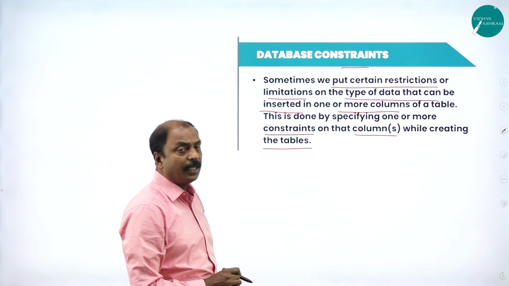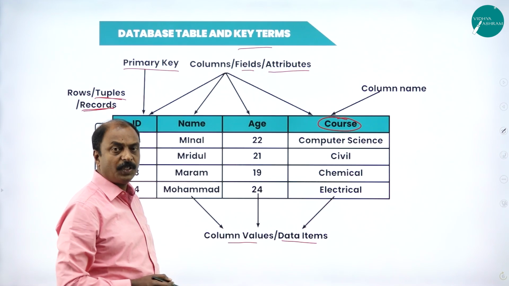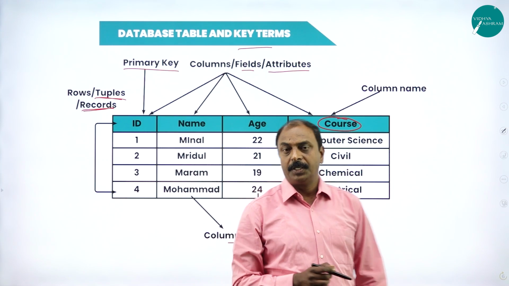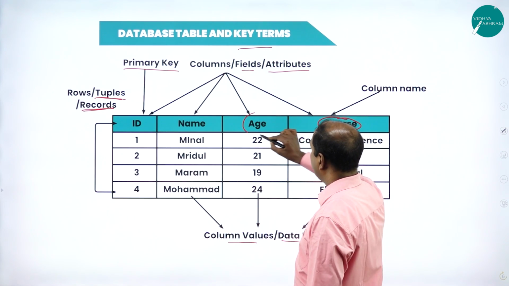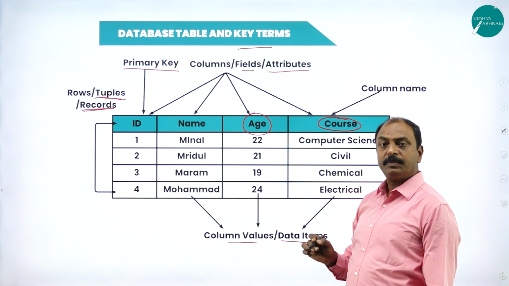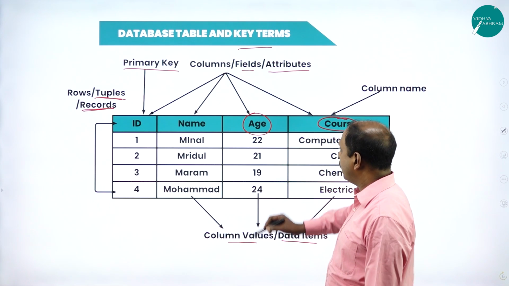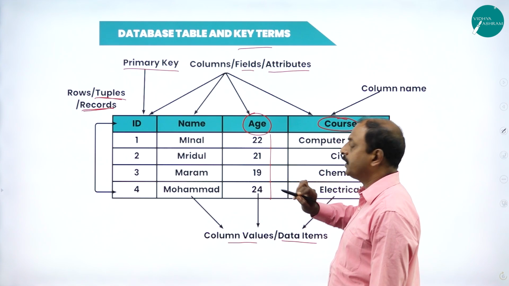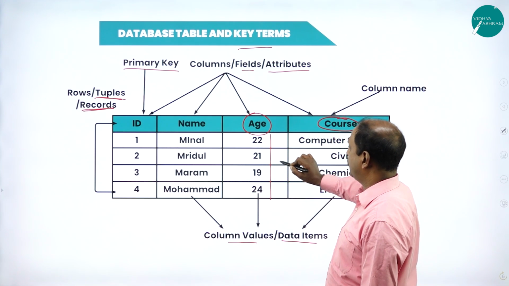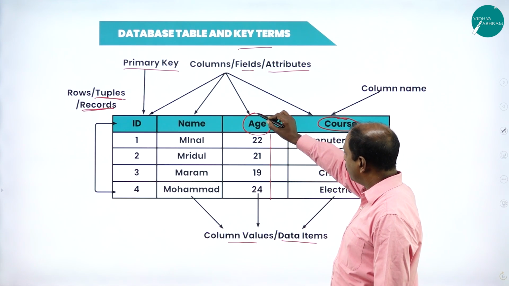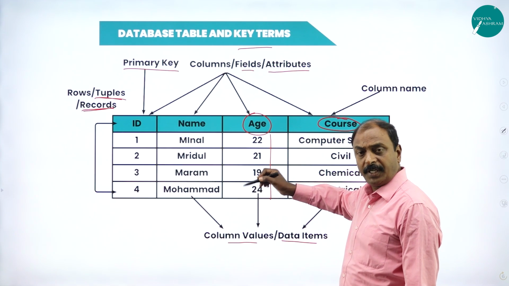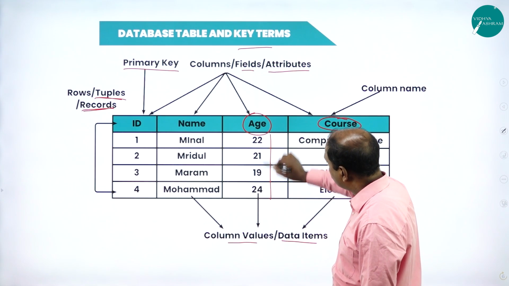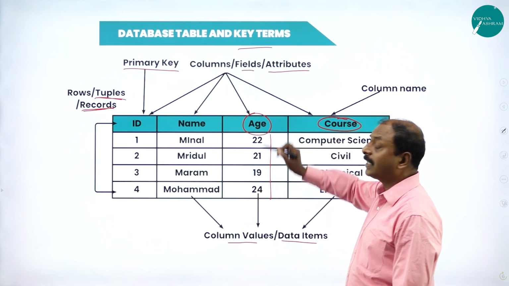For example, in the previous example, if you take this example here, one column is age. So it is possible to have a restriction saying that the particular column age must have only integer values. See, this is one restriction. We can restrict the data we are going to enter into particular columns. That is nothing but constraints.